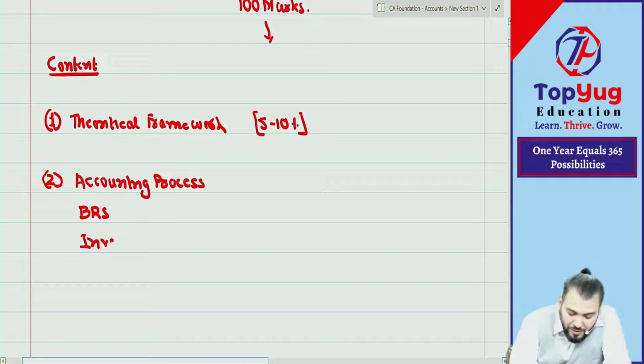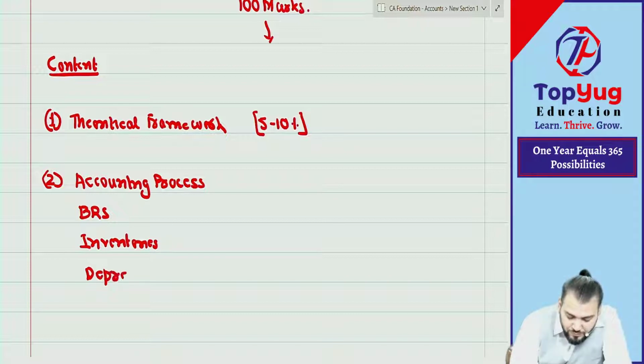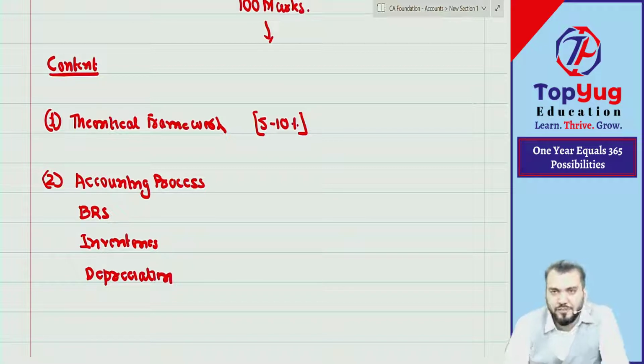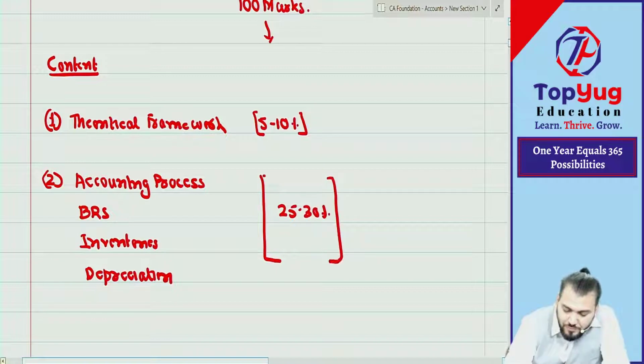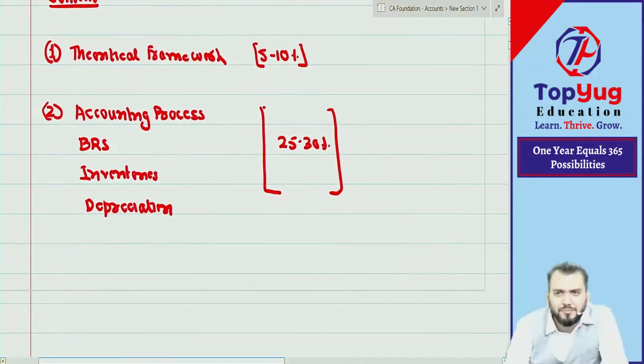Then we have one chapter inventories and then we have one chapter depreciation. This is chapter number 2, 3, 4, 5. They are four chapters together. So this will contain actually 25 to 30% marks. I'm just giving you some analysis as per ICAI.